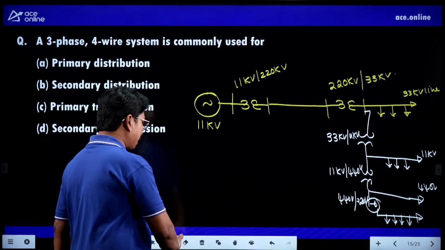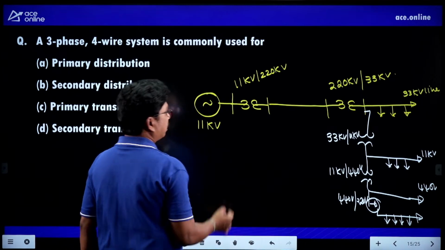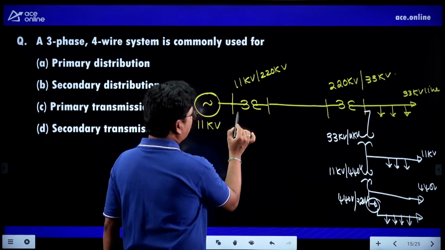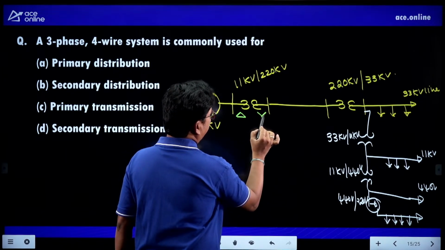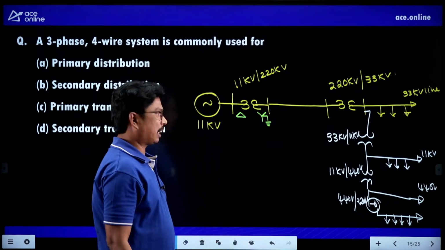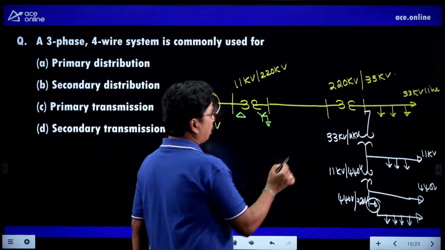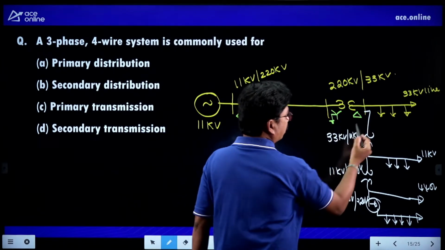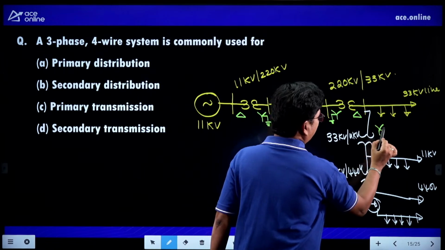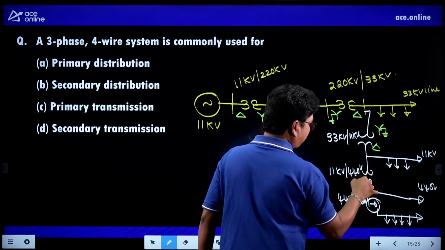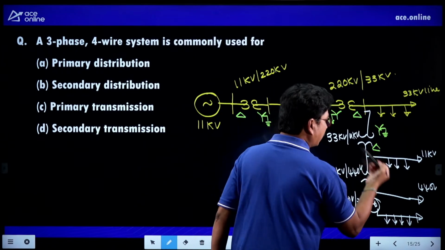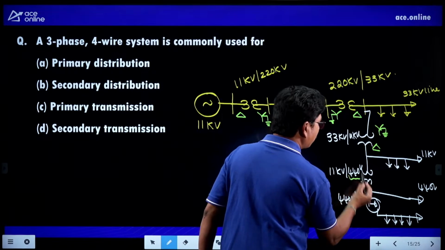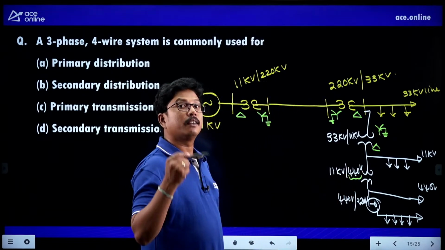But what are the most economical connections of the transformer, right? For transformer connection, delta star grounded connection is the most economical for step up. For step down, star grounded and delta connection. This is also step down, right? You have to take it as star grounded and delta. But whenever you are seeing 440 volts, we need to give the fourth wire.